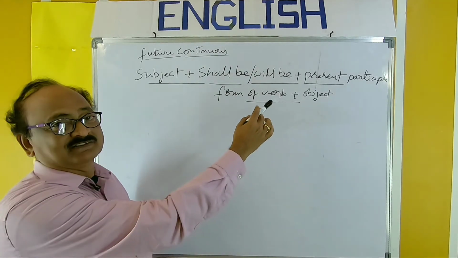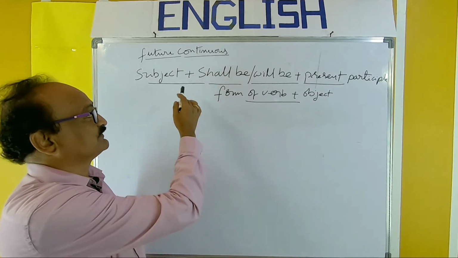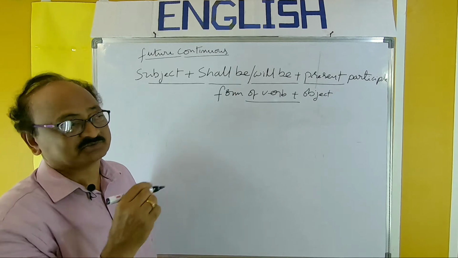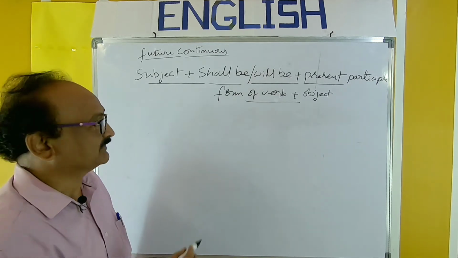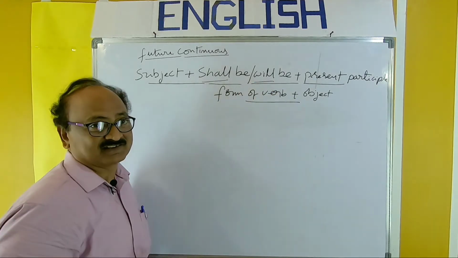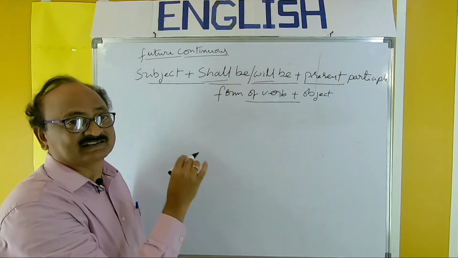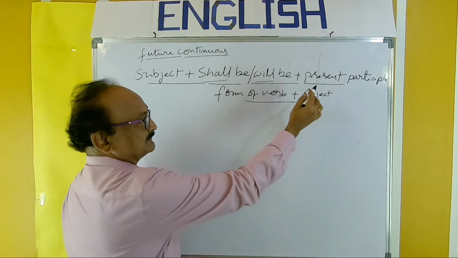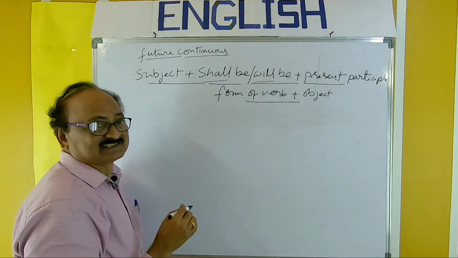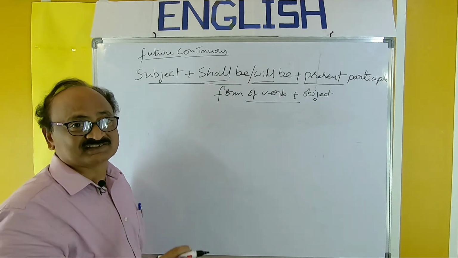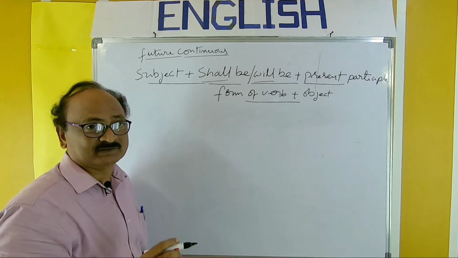So some of you may have a doubt: present participle form, but this is future tense. I gave the answer to that point in the earlier video. Whenever we use shall or will, of course be is also there. So shall or will refers to future action or future tense. So the verb is the same, present participle form of verb. Not only here, in all the continuous tenses we should use present participle form of verb.